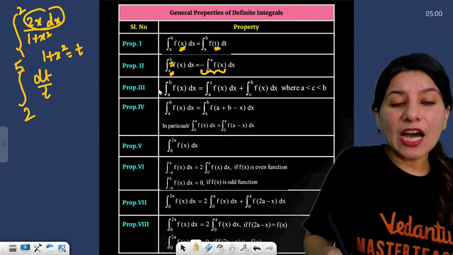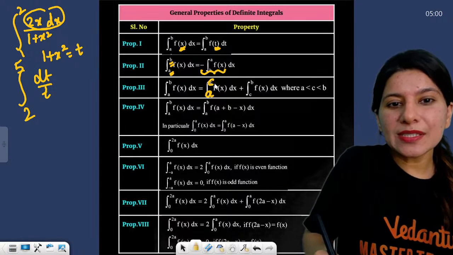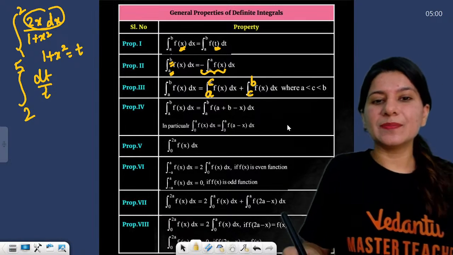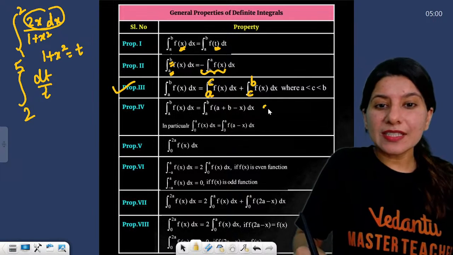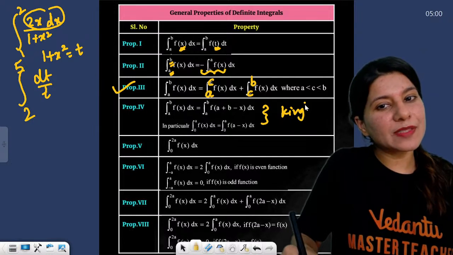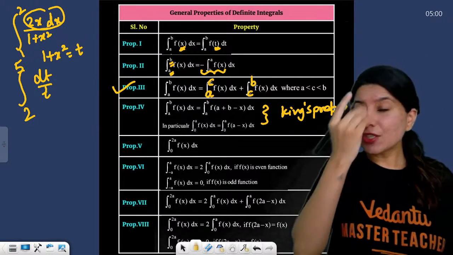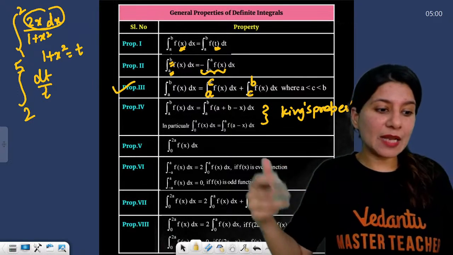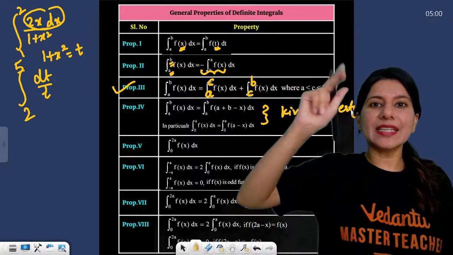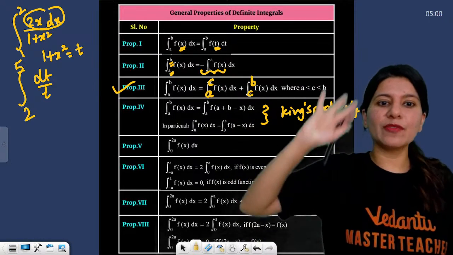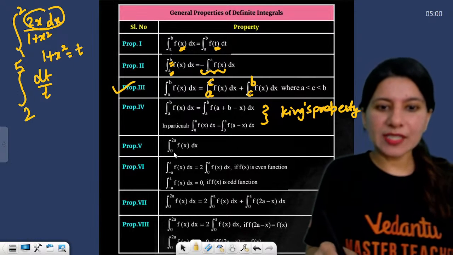Go ahead. Now break the limit. Breaking of the limit: can you see a to c, c to b? You need to break the limits. Now property 3, this is King's property. It is absolutely important. Always, if you feel a question can be solved with the help of King's property, write the King's property and highlight it with a box.